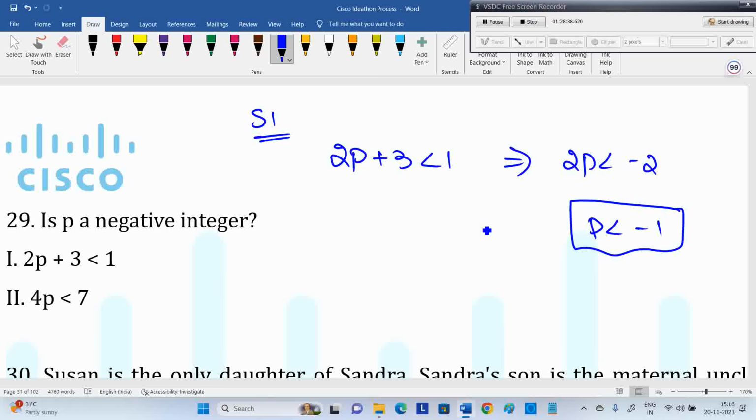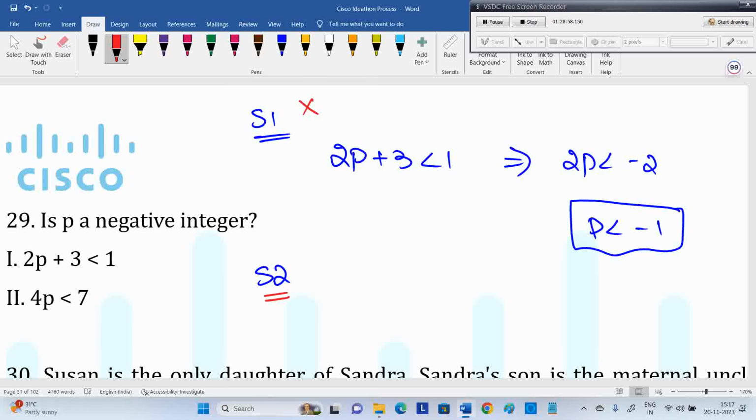Now try two alone. This clarity you require. Why is one alone not possible? Negative number, okay, but negative integer is the question. I cannot say. It can be a negative number or a negative integer. We have a dilemma. Statement 2 alone.